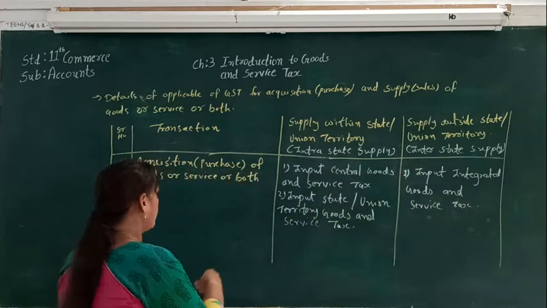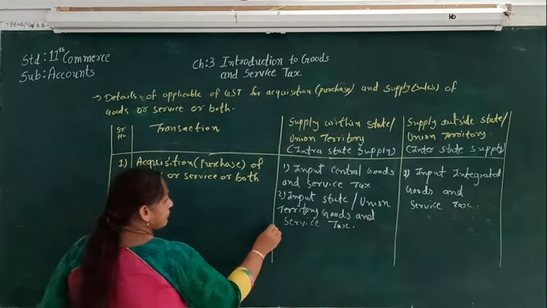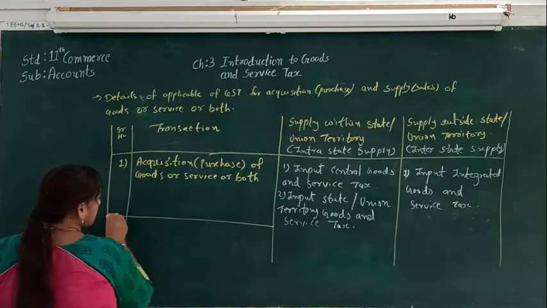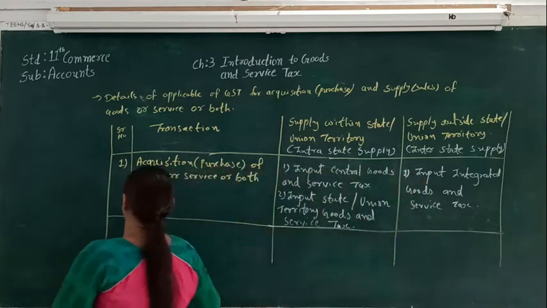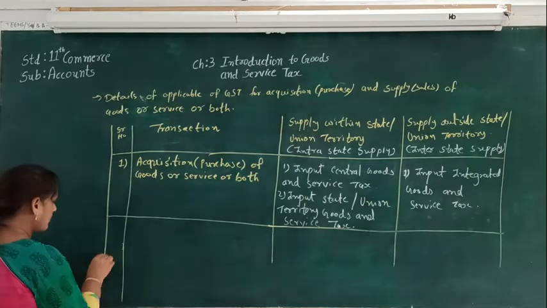This was for the purchase of the goods, and the second one will be for the sales of the goods.